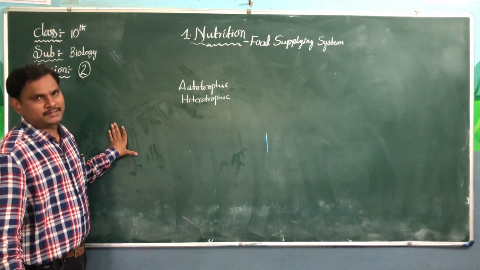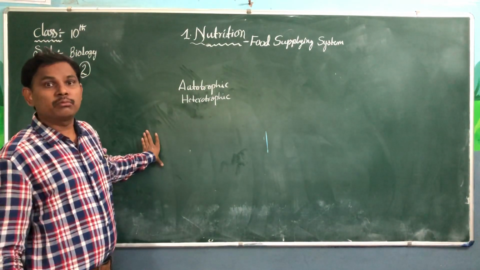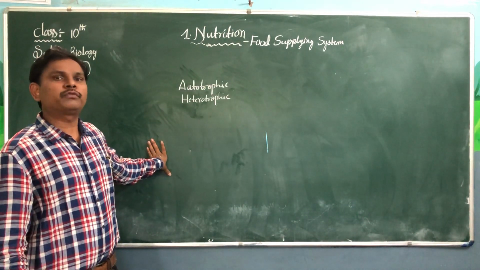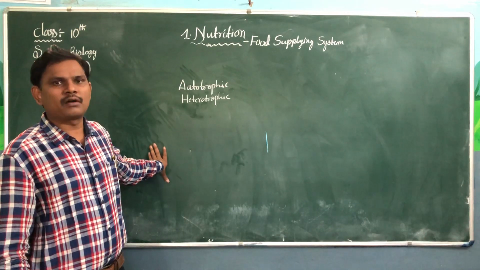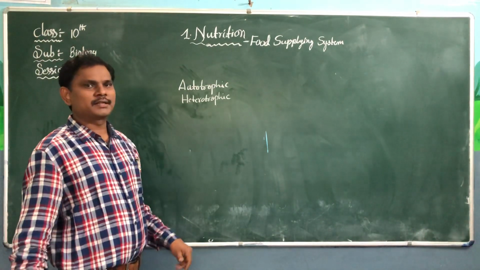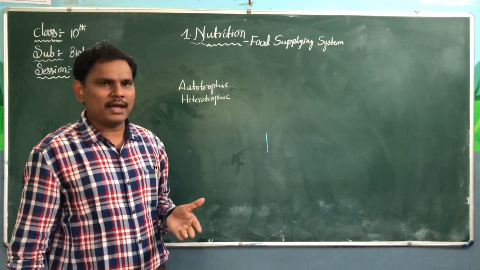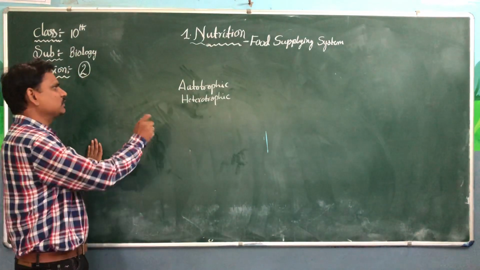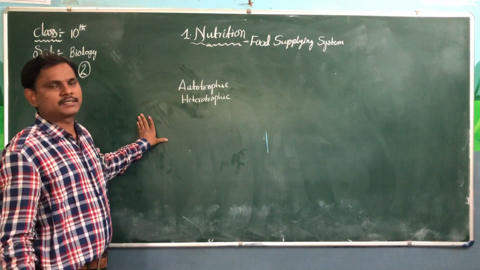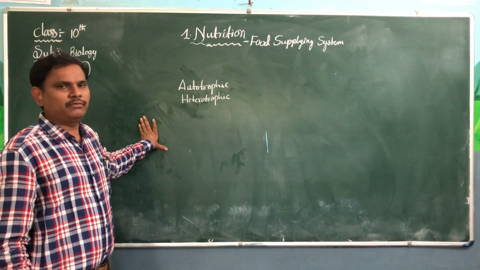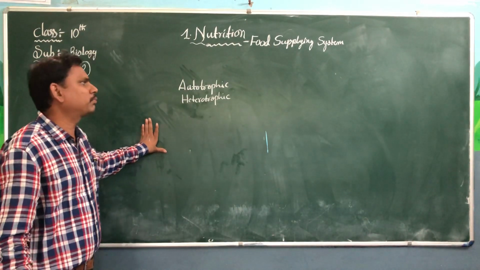Most of the plants, I am using this phrase, most of the plants, prepare their own food by the process of photosynthesis. There are also some plants that cannot prepare their own food. That's why I say most of the plants.